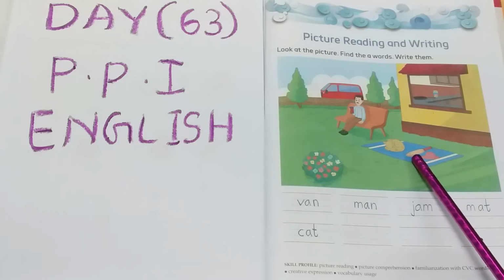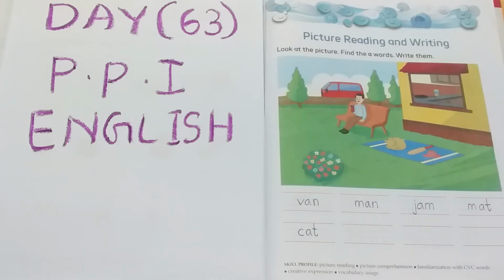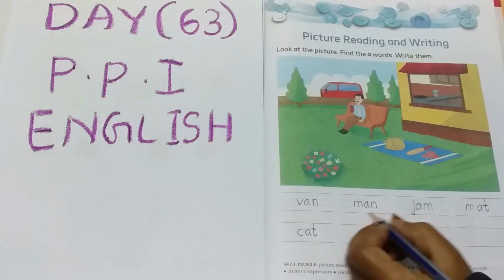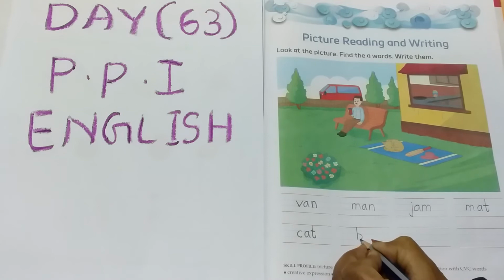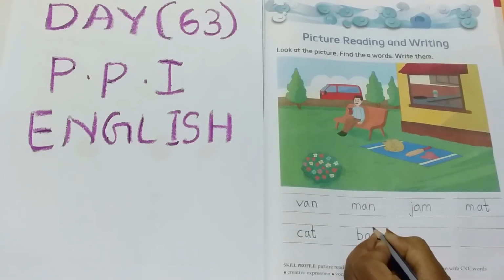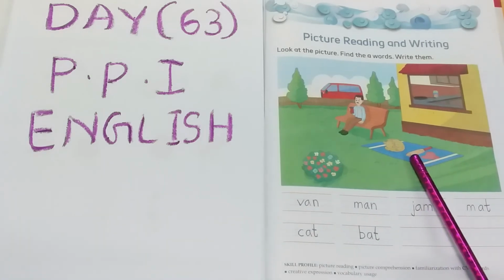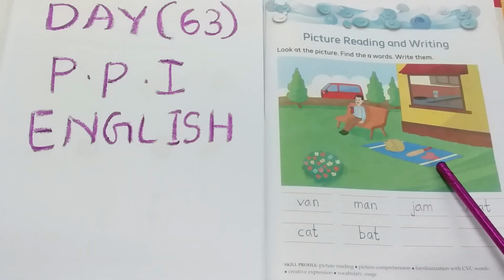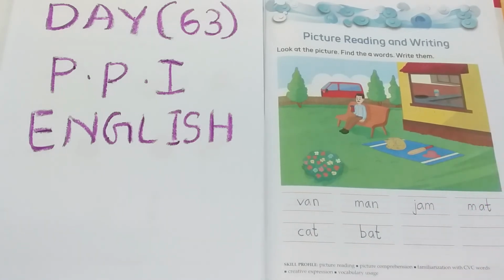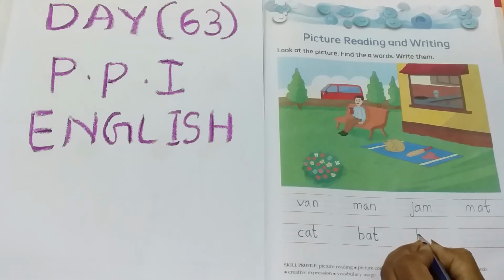What's the spelling of bat? B-A-T, bat. Bat, it's a sound word. Near the bat, one hat is there, red hat. What is the spelling of hat? H-A-T, hat. It's a sound word.